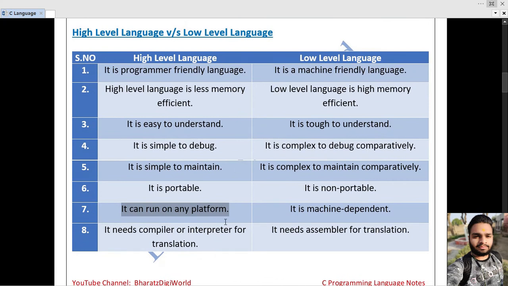High-level language can run on any platform, and low-level languages are machine dependent. That means we have to write different code for each and every machine. It needs a compiler or interpreter for translation. So a high-level language needs a compiler or translator for translation, or we can say an interpreter is there for the translation. Low-level languages need an assembler for translation.